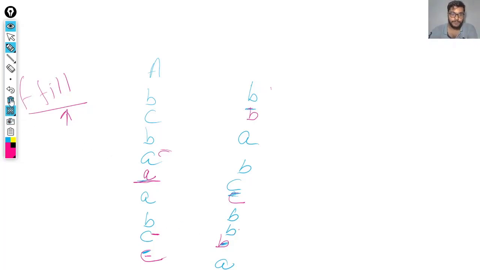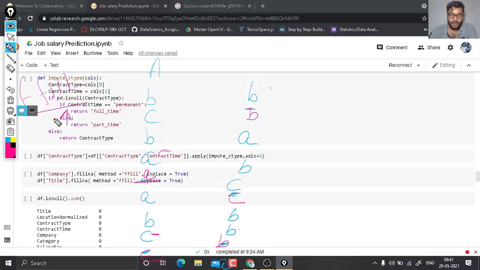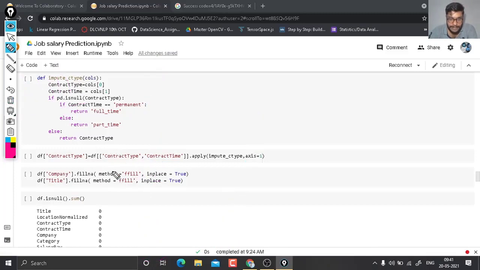Okay. So now here you see, if any company value is null, then it's going to fill it with the value just above it. Suppose x, y, z, x, y has a null value in it. If the value above the null value is x, then it is going to fill with x.